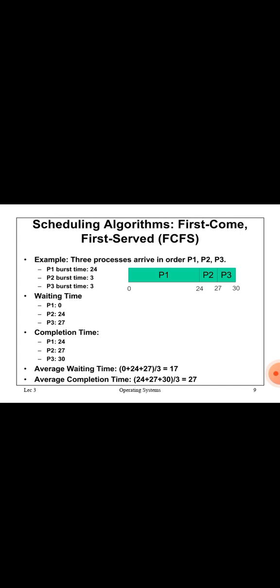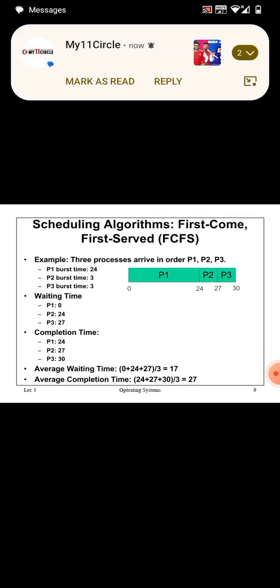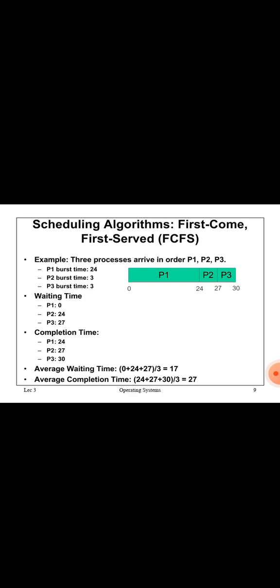Here there is no problem because the scheme is FCFS: whichever comes first finishes and then goes out. So the first one is P1, which has 24 seconds. So we draw the Gantt chart. The first one is P1, from 0 to 24.